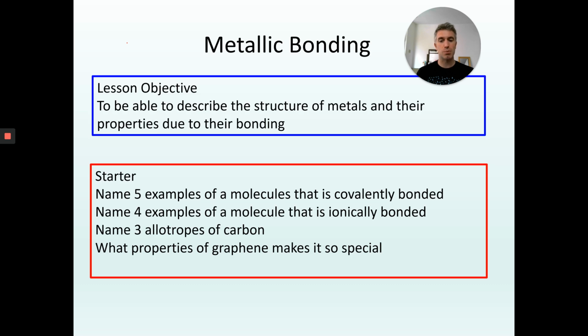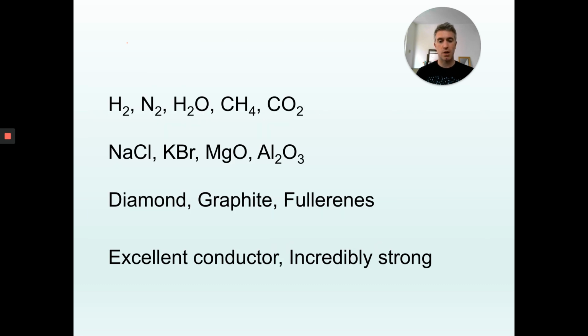Number 3 was allotropes of carbon. Different allotropes of carbon: we have diamond, graphite, and we also have fullerenes. What is a property that makes these so special? They are excellent conductors, and they are incredibly strong, just like me.